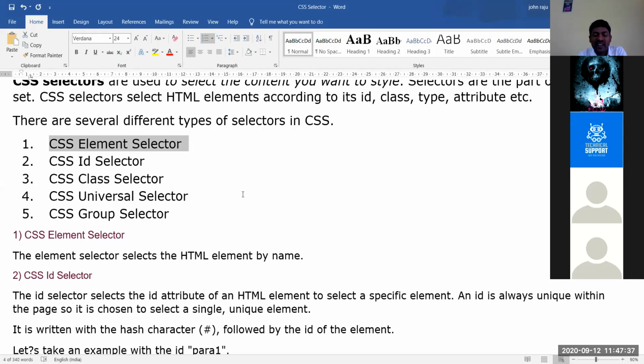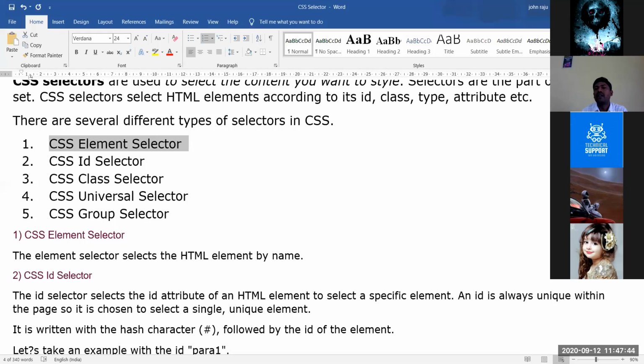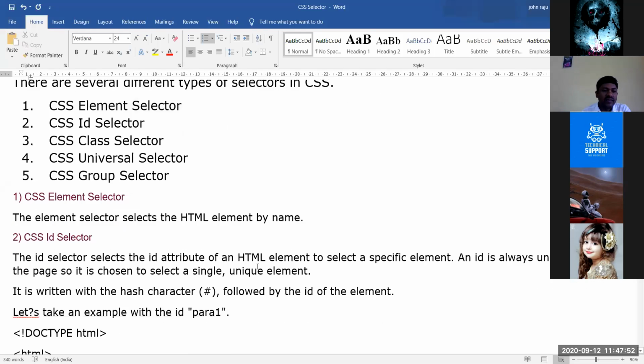Element means what in the HTML? Anybody can answer to me? What do you mean by element? Anybody can answer? Yes. Sir, the data which is used in the HTML program, that is in between the two tags. Yes, yes, yes. That is called element.